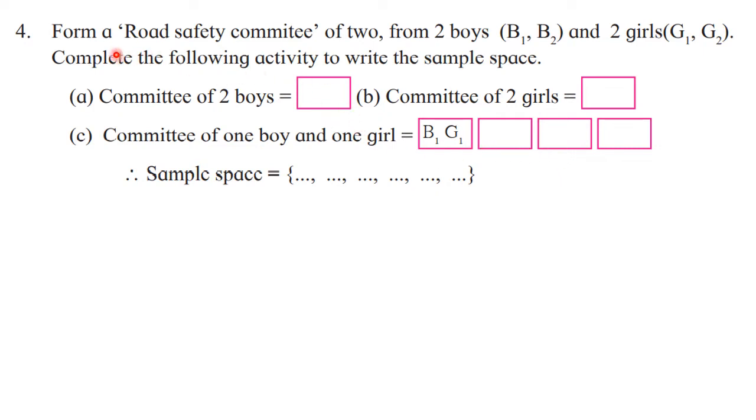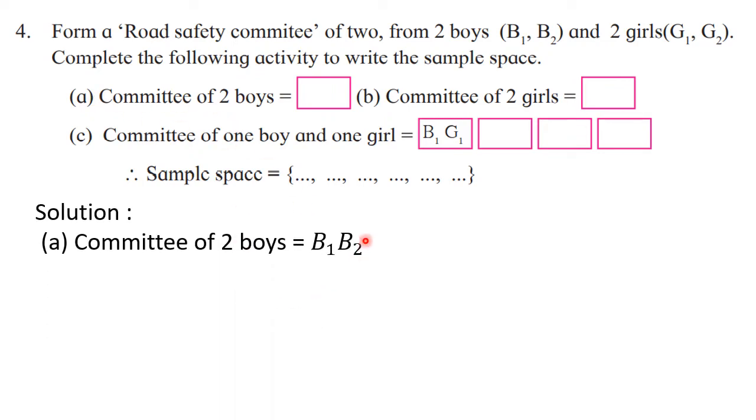Okay. So here the committee of 2 is to be formed, and for which we have to consider 2 boys B1 B2 and 2 girls G1 G2. So now here committee of 2 boys means what? Only boys should be present in the committee. So that is B1 B2. For girls we will consider G1 G2. Now here as an answer I am giving you the complete answer, so that if it appears as a question also, then you can write down the answer. Okay. So committee of 2 boys B1 B2. So you can write down B1 B2 here. Then committee of 2 girls G1 G2, since we are considering only girls.